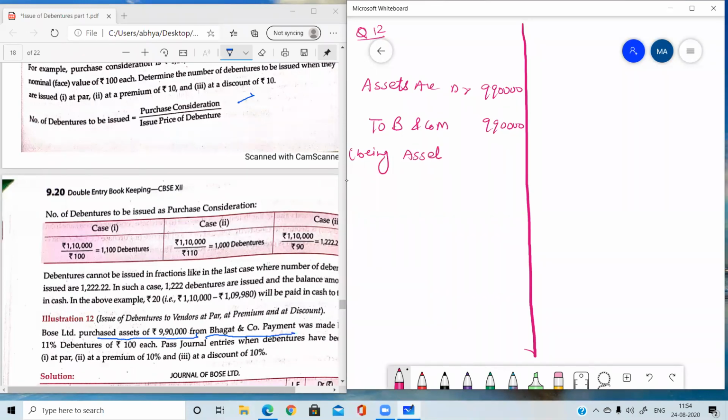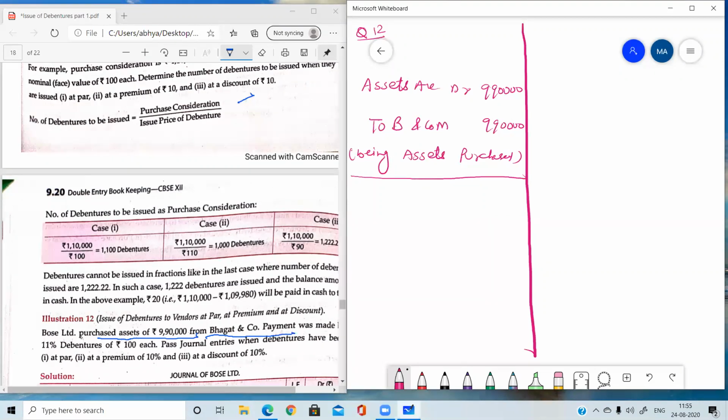assets purchased. That's it. This is the narration. Just because of lack of space, I am not making the format here. So you are going to pass all the journal entries in a proper format. Second entry, now we have to see how the claim is settled.